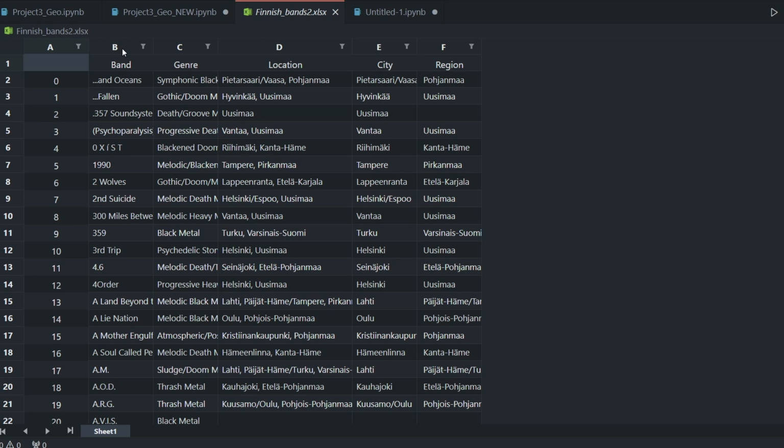Apart from the index, we got a column for the band name, a column for the genre, and it's the right pronunciation, genre, I don't know, and location. At the end of the story, this location was split into two other columns because, if I'm not wrong, dear Finnish friends, please tell me, on the left side we got the city, and on the right we got the region. And that's important so I don't make confusion later on with GeoPandas. And last year I risked a meltdown.